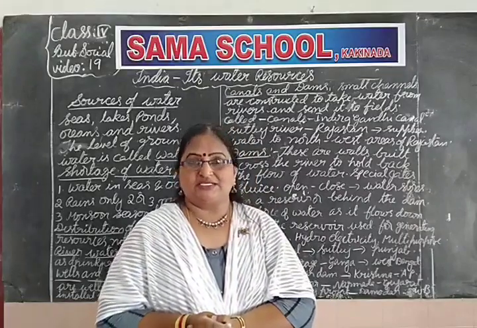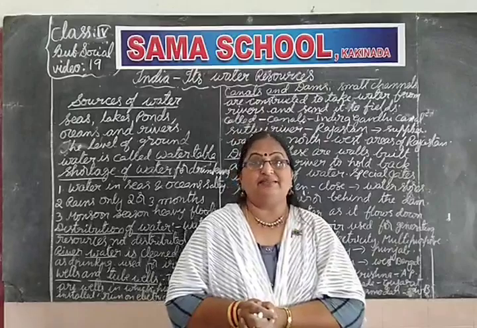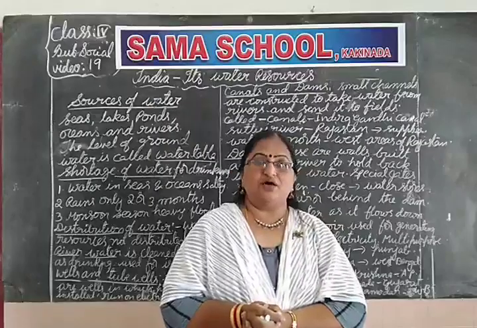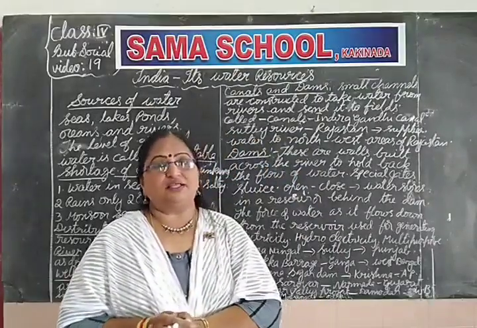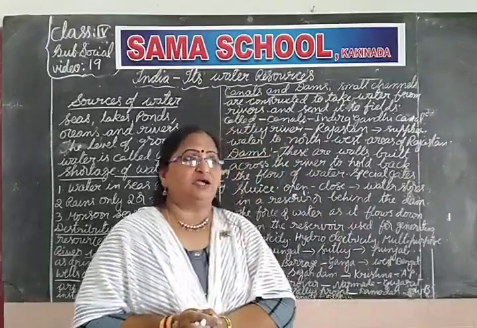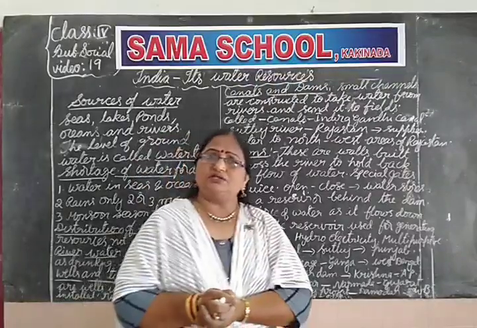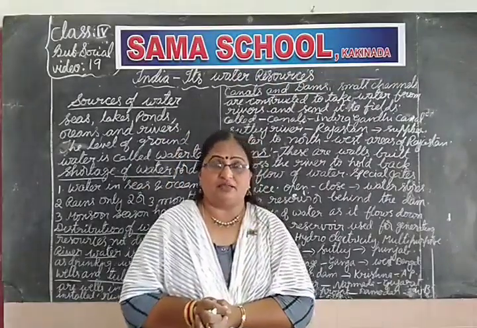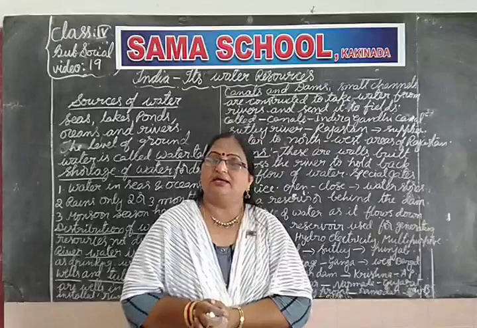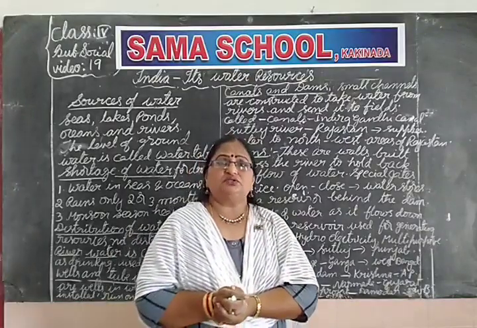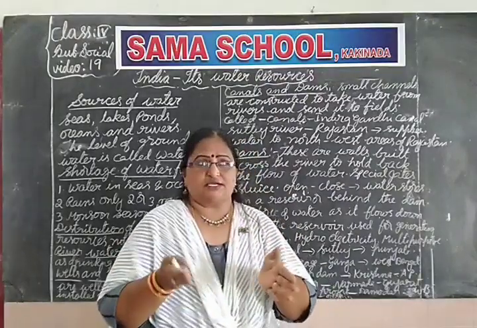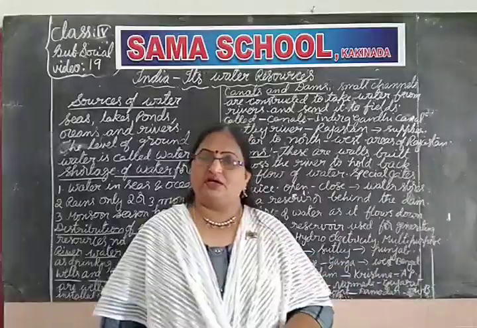It is located in Rajasthan. It is built on the Satluj River, the Indira Gandhi Canal, and it gives water to the northwest states of Rajasthan. The Thar desert is located on the northwest side. In that desert area there will be no rains, no monsoons, nothing. So how will the people live there? That is why the government has constructed the Indira Gandhi Canal. Right, children? This canal gives water to the northwest side of Rajasthan.